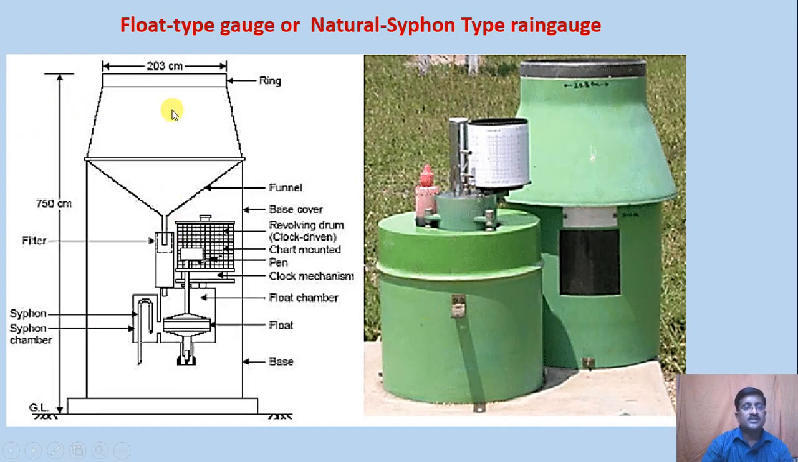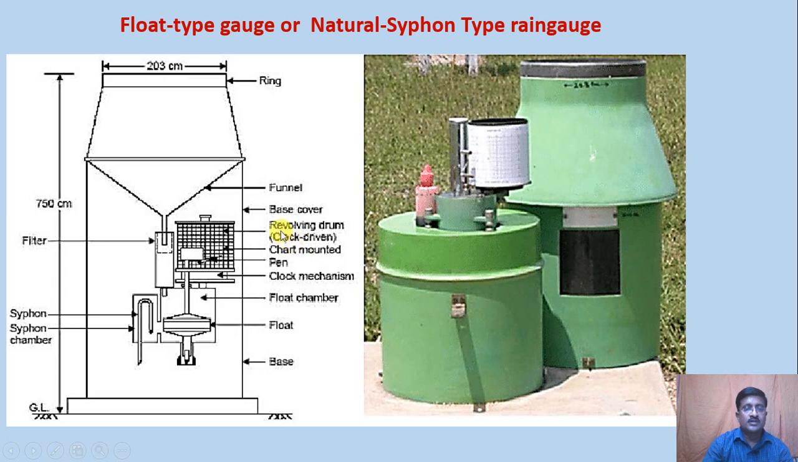You can see the cross section of this. You can observe the funnel. This is the collecting area. Then this is the filter provided there to take the clear water, right? It collects the water in this particular float chamber. A float is provided here. This is a siphon arrangement to empty this particular float chamber. Here the clock mechanism is there. A chart is mounted, and a pen is provided here. So the floating of this will be recorded on this particular chart.